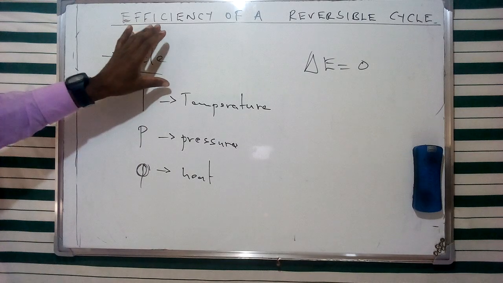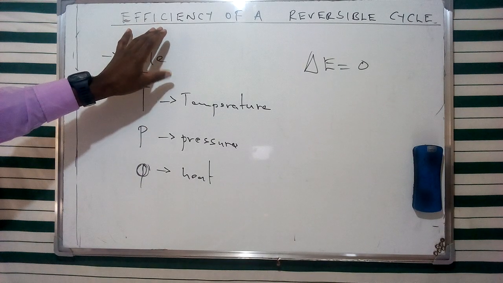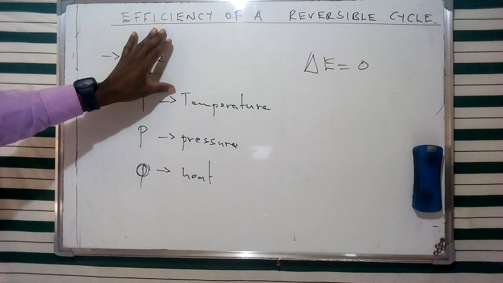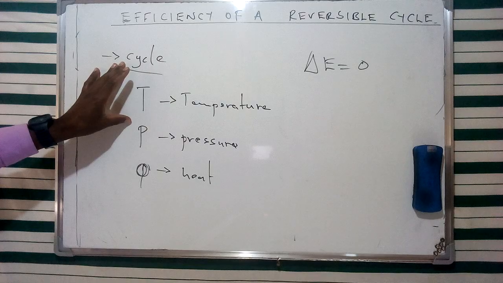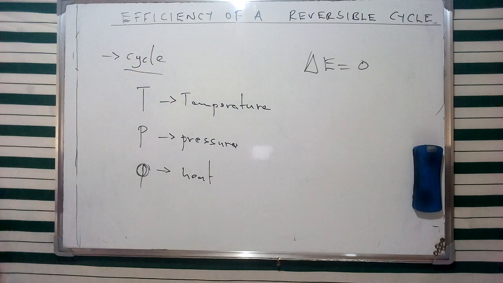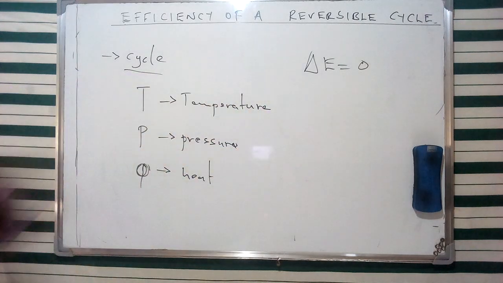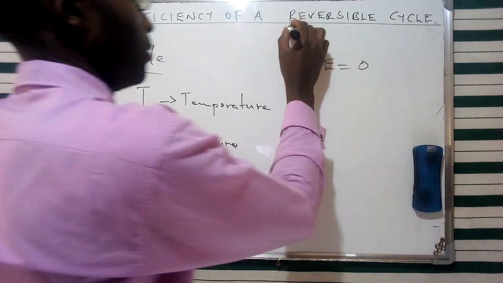Therefore, for us to find the efficiency or the work from this process, we're going to consider the net heat that is absorbed into the system. The maximum work can be obtained when this process is carried out in a reversible manner. Thus, the efficiency is going to be obtained from a reversible cycle.